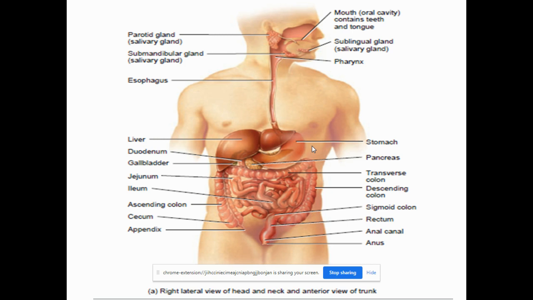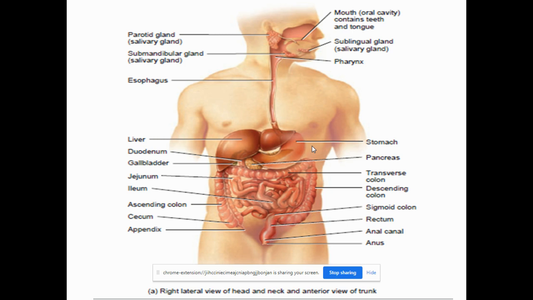The propulsion of the food into the stomach is by two processes. The muscles present in the esophagus are involved in two kinds of motion. One is circular motion. The muscles of the esophagus move in a circular fashion to propel the food into the next regions and into the stomach. And the second kind of movement is peristaltic movement.